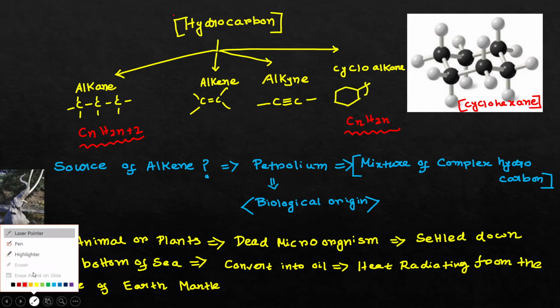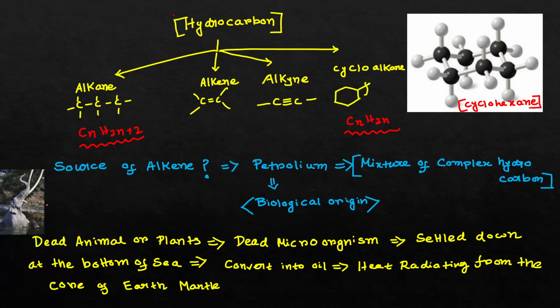Here I am giving you some typical examples of alkane compounds like ethane, C2H6, or propane, C3H8. You can see that these compounds have the general formula CnH2n+2. So these are called alkanes.